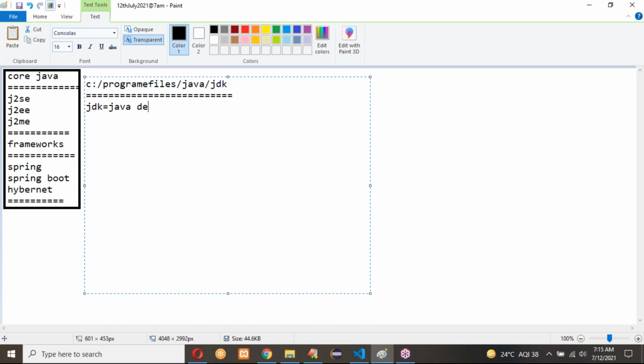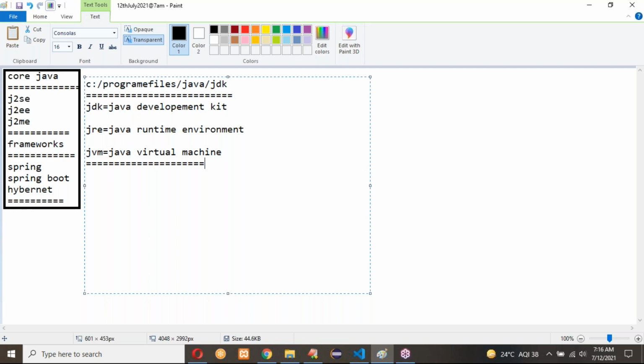JDK is nothing but the Java Development Kit, and JRE is nothing but the invisible part. JRE provides the environment for the runtime. It's the Java Runtime Environment. What is JVM? JVM is nothing but the Java Virtual Machine. So we can write Java programs by JDK, JRE, JVM, three different ways we can write that Java.